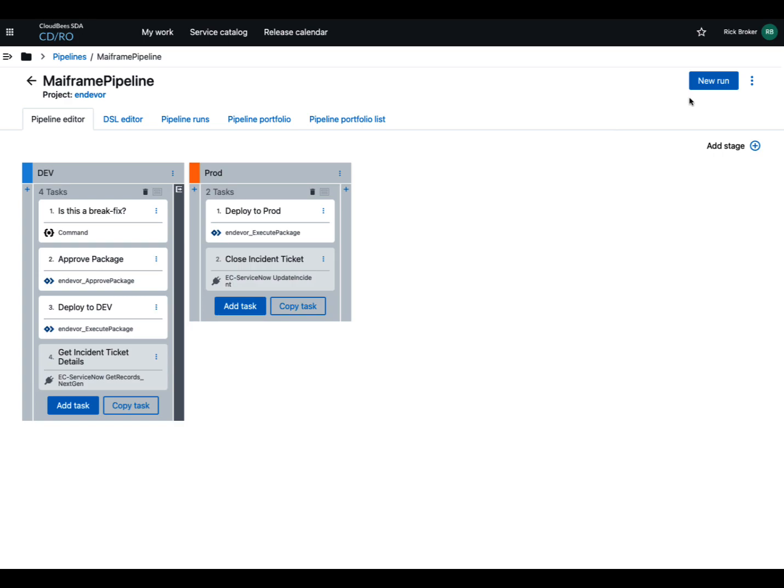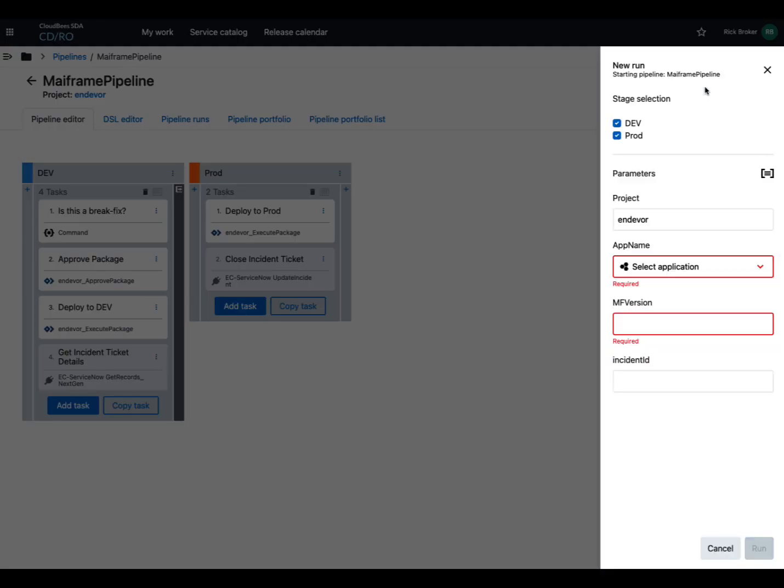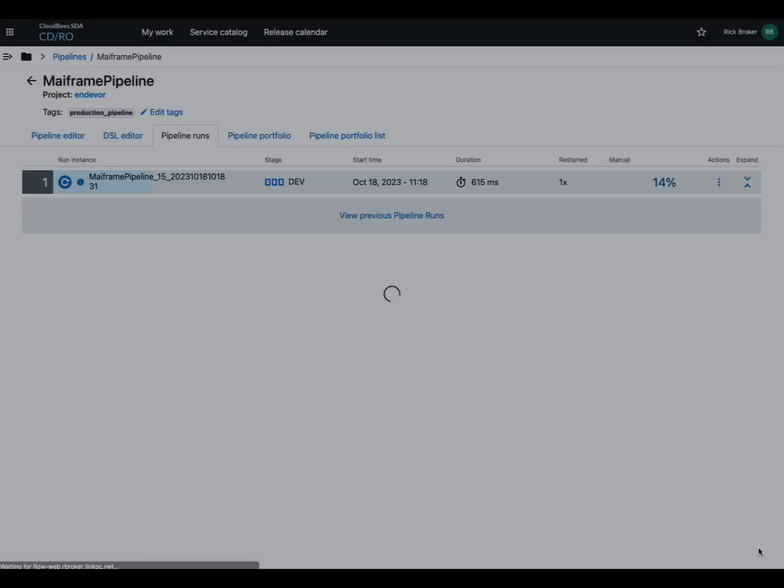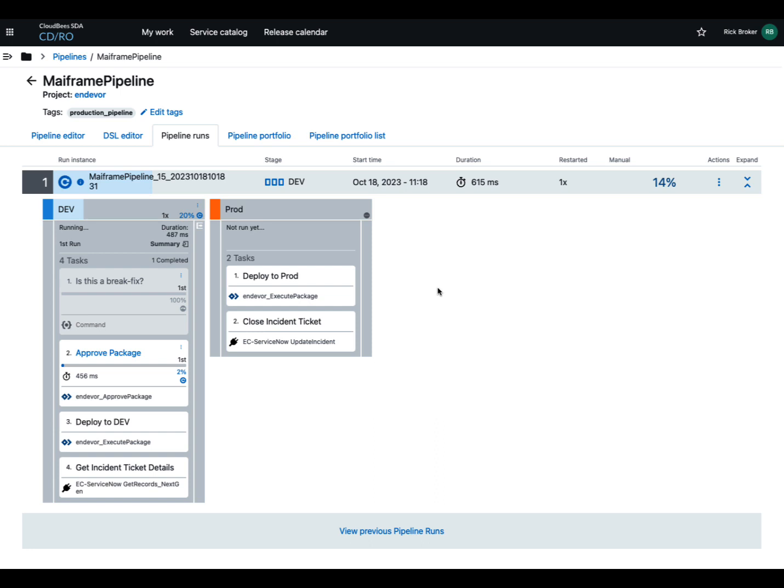Okay, so I'm going to run this pipeline, and we get this select an application. We'll call this 1.3.4, and I'm not going to worry about the incident ticket ID here. I'm going to deploy to both dev and prod. So we'll go ahead and run this, and it'll go through and run these things. Obviously, it's going to skip the steps that we have disabled, and it'll continue doing the deployment.